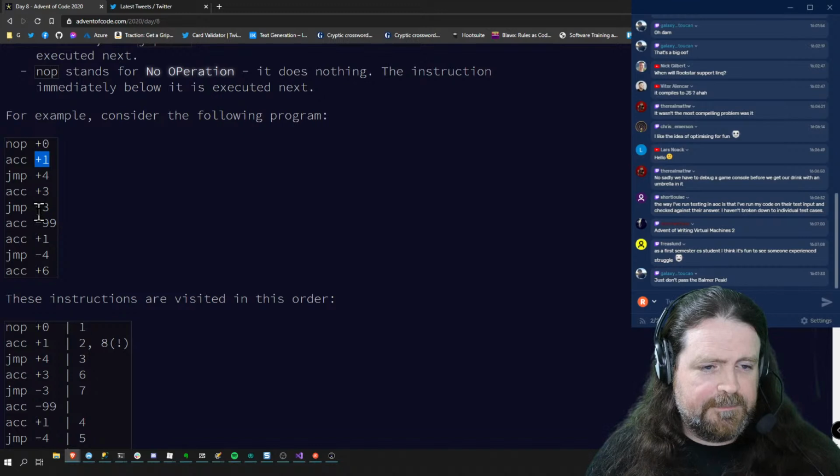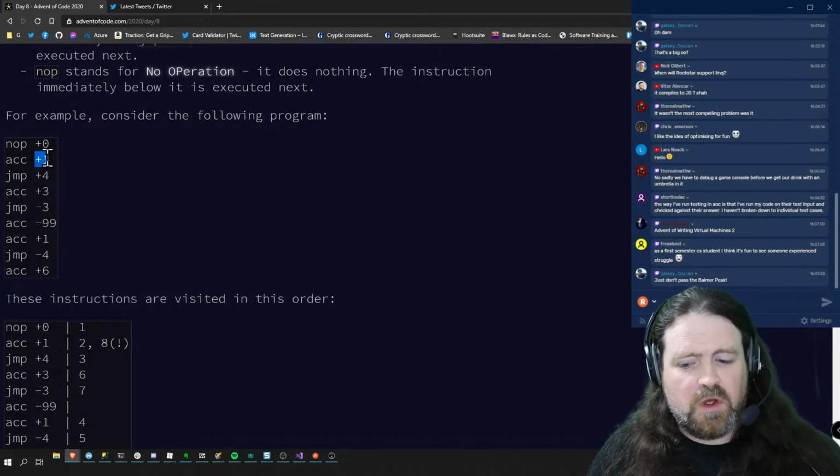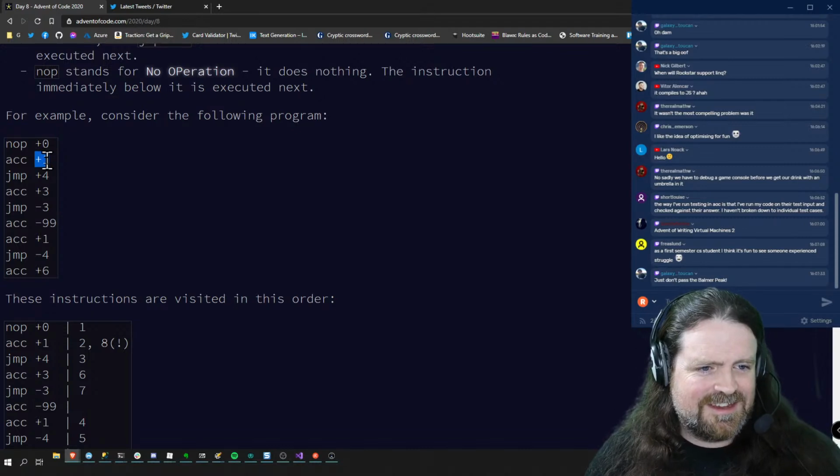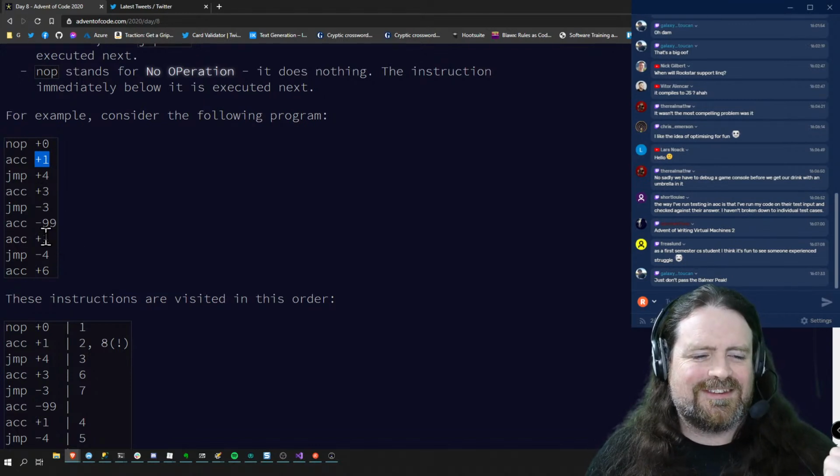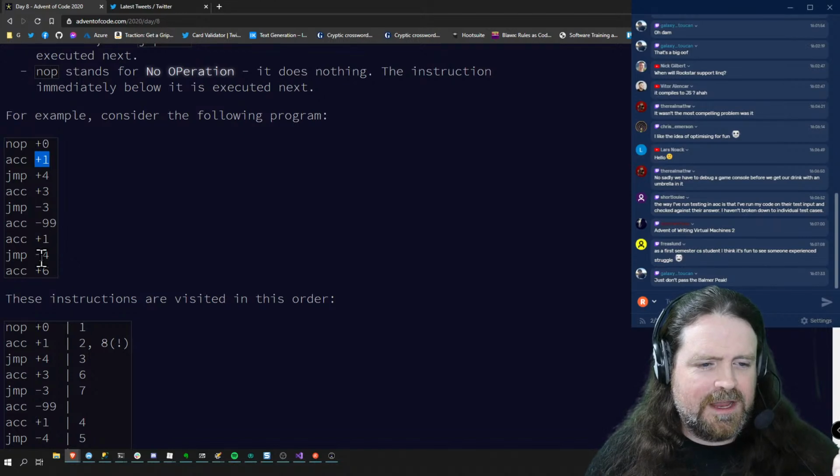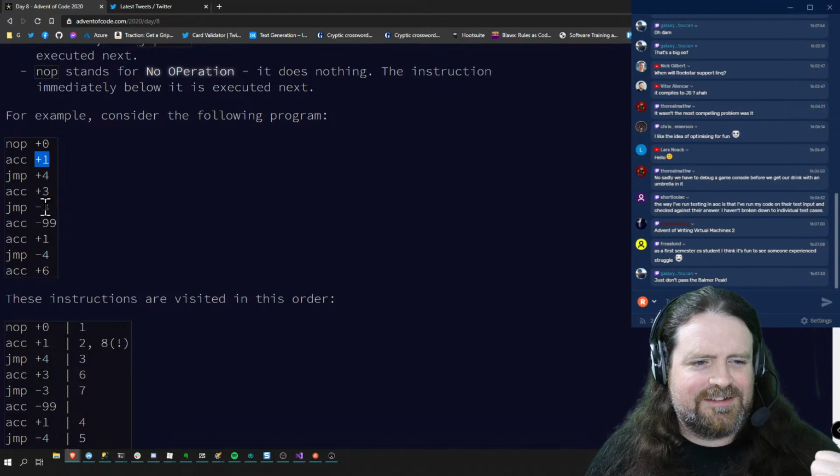Next instruction, jump -3, -2, -1, 0. Accumulator +1, accumulator is now 6. Remember that, 6. Jump +4, 5, 6, 4, 3, 2, 1. Accumulator +1 is now 7. Jump -1, 2, 3, 4. Accumulator +3 is now 10. Jump -3, 2, 1. Boom.